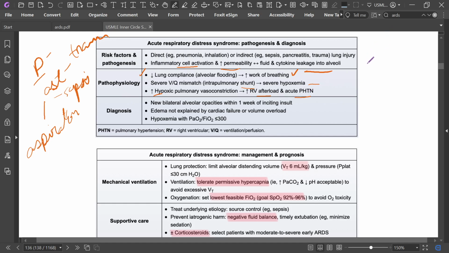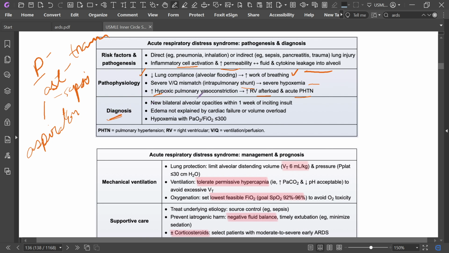These are the pathophysiology: decreased lung compliance, severe VQ mismatch, which will cause severe hypoxemia, and increased hypoxic pulmonary vasoconstriction, which will increase right ventricular afterload and cause acute pulmonary hypertension.